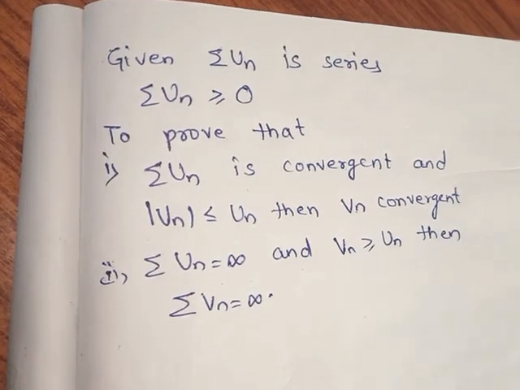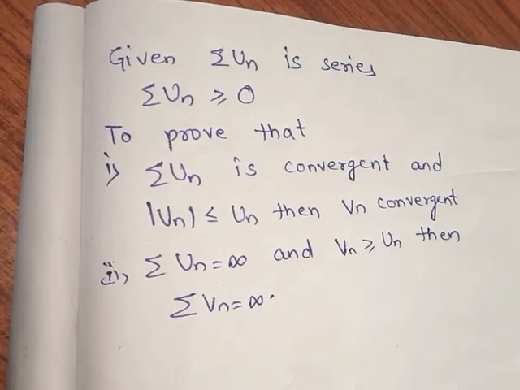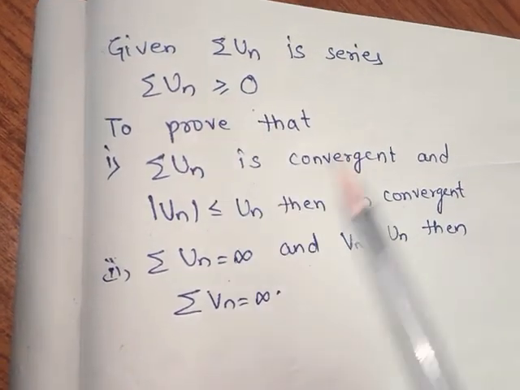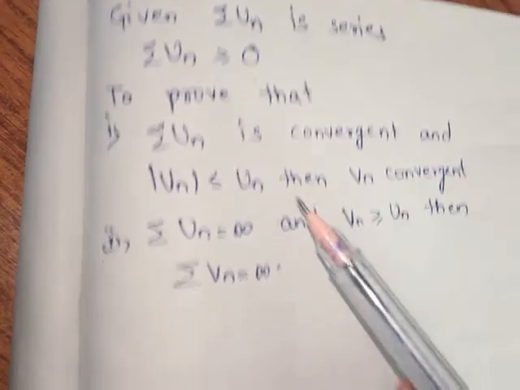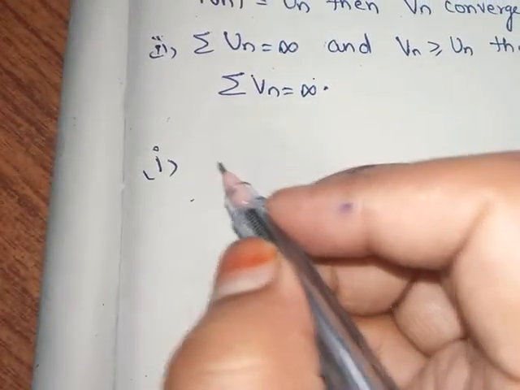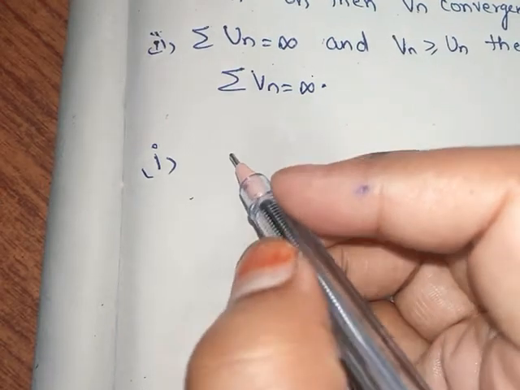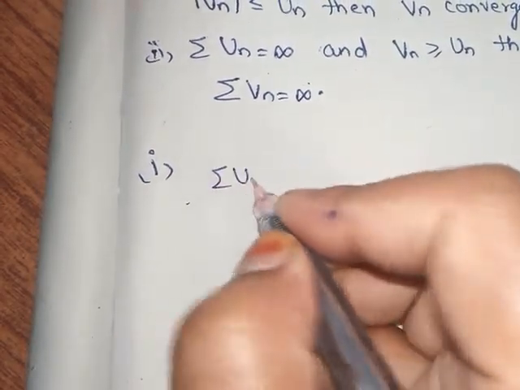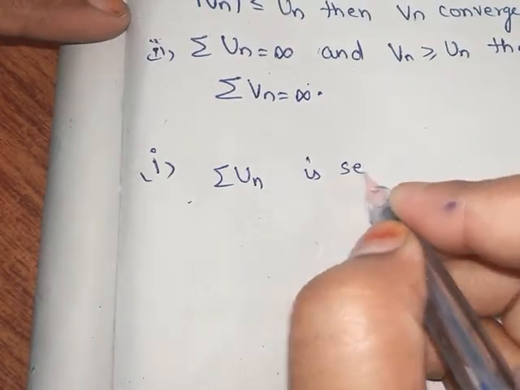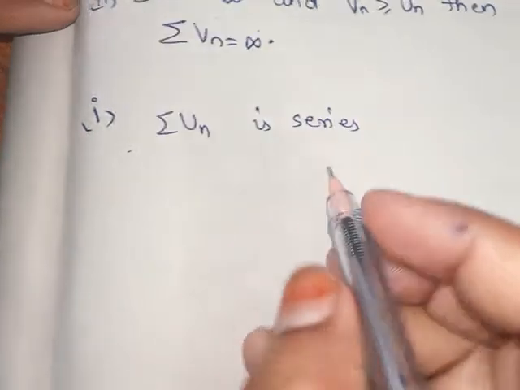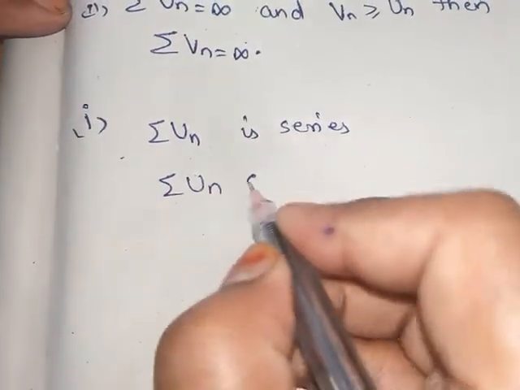So whatever they have given in the question, I have written here. Summation un is a series, and un is greater than or equal to 0. We have to prove these two conditions. Given the first case, summation un is convergent. When we say that summation un is a series and summation un is convergent,